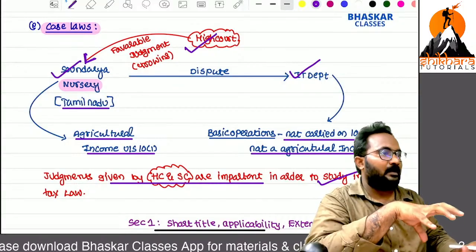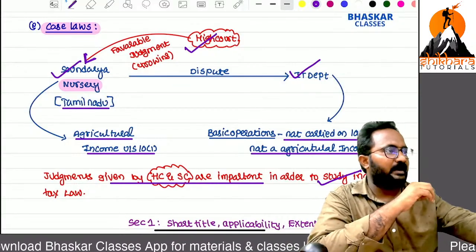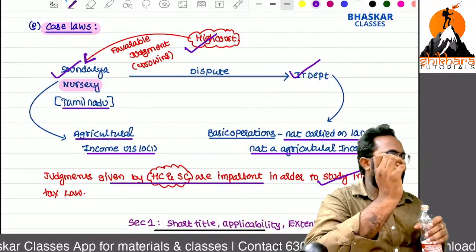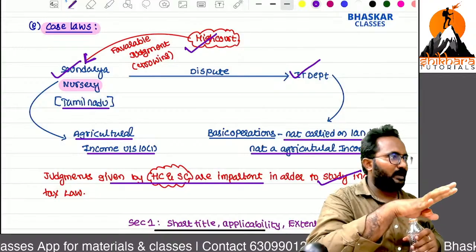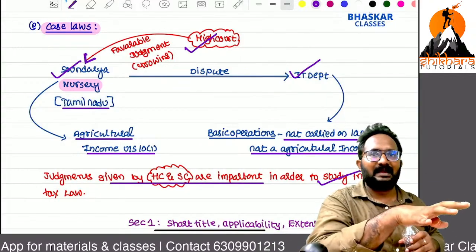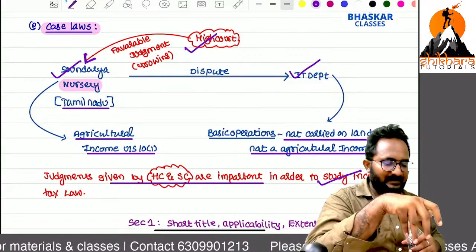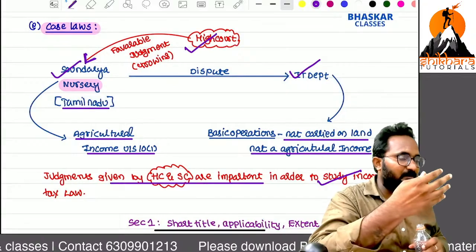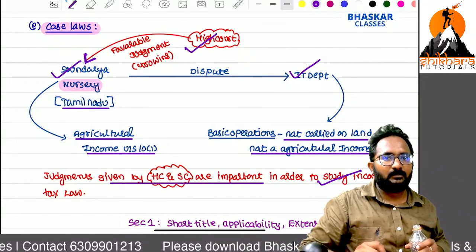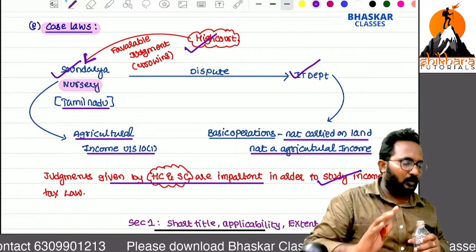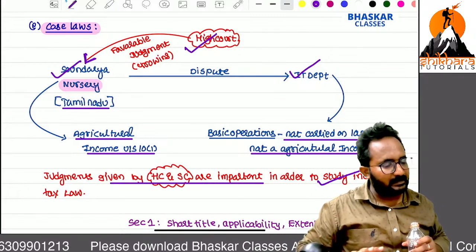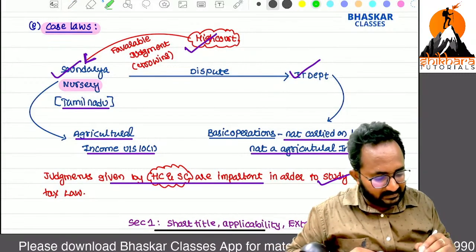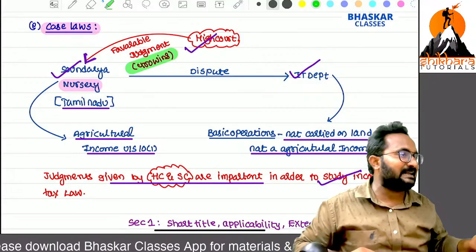Remember, what is that case law? Soundarya Nurseries. What is the differentiation between the SSC and the department? SSC is growing the plants in vessels and plastic covers, etc. So the basic operations are not carried out on the land. That's why the department says it is business income, but SSC says it is what? Agricultural income. But in front of the court of law, who won that case? SSC only. What is the reason? Growing activity is there, and that's enough to consider it as agricultural income.